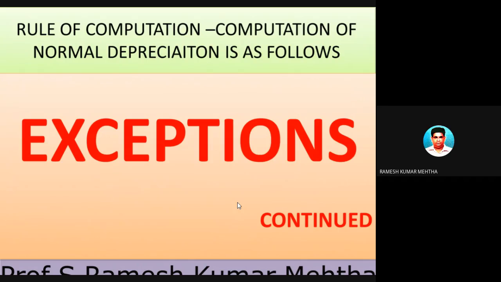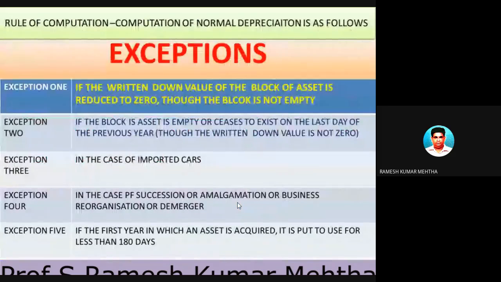You can expect a question in your examination on these exceptions to depreciation under section 32 of the Income Tax Act 1961, under the head of income, profits or gains from business or profession.